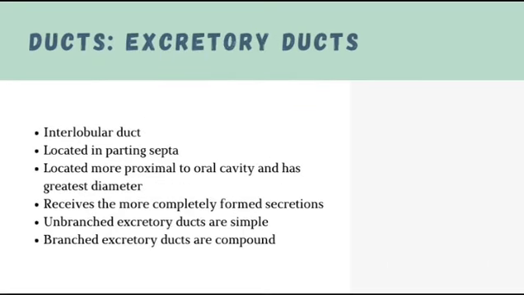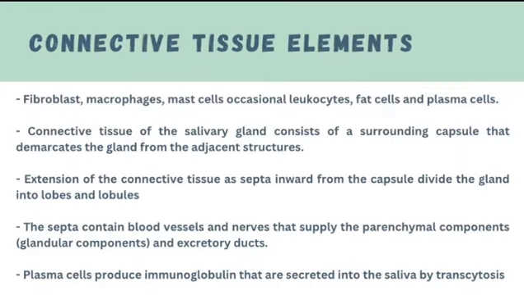Lastly, we have the excretory ducts. It is an interlobular duct located in the parting septa. It is located more proximal to the oral cavity and has the greatest diameter. It receives the more completely formed secretions. Unbranched excretory ducts are simple and branched excretory ducts are compound.